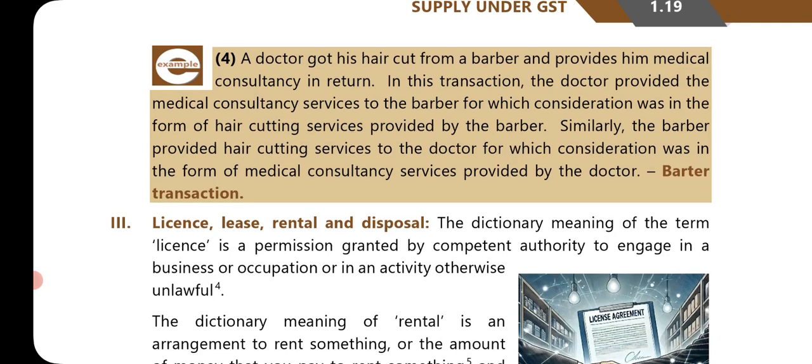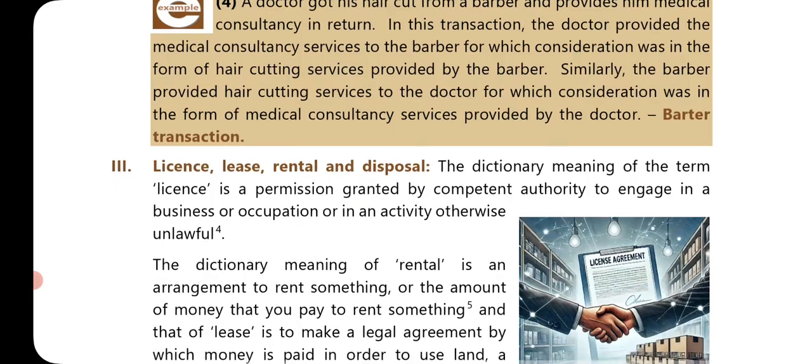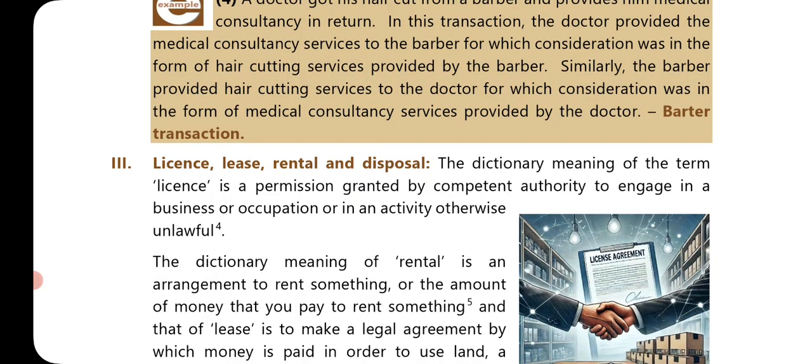A doctor got his hair cut from a barber and provides his medical consultancy in return. In this transaction, the doctor provided the medical consultancy services to the barber, for which consideration was in the form of hair cutting services provided by the barber. Similarly, the barber provided hair cutting services to the doctor, for which consideration was in the form of medical consultancy services provided by the doctor. So, the doctor is providing service to the barber and the barber is providing service to the doctor. This is a barter transaction.